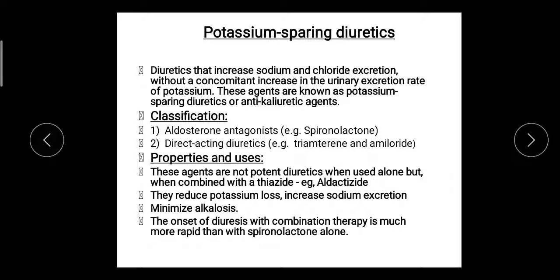Now classification, it is classified in two categories. One is aldosterone antagonist and second is direct acting diuretic.